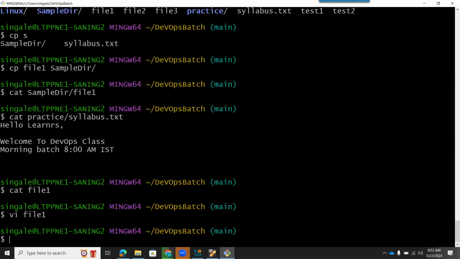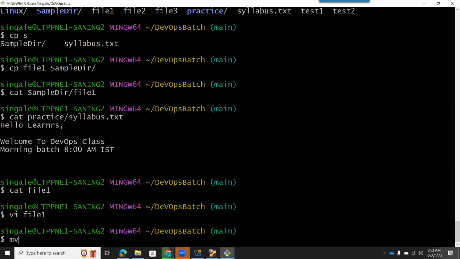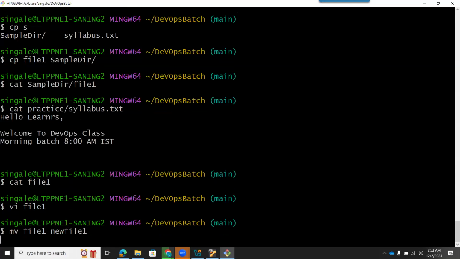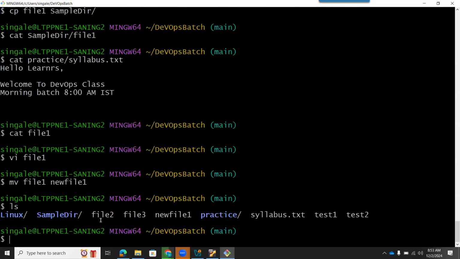So let's see, we have a file1 and I want to rename it. Okay. So I can use the command called mv. So if I use mv source file, so first thing file1. So here I have to give the new name. So that will come into the second place. So I will rename it as newfile1 and press enter. And if I do ls, you will see file1 has been renamed to newfile1.